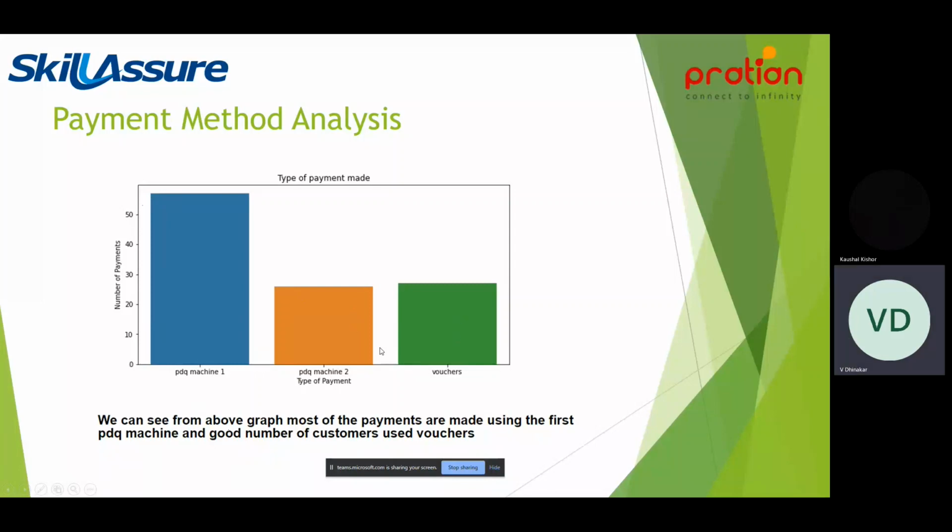Then we have a good number of customers using vouchers. It's the same number of people who are using the second PDQ machine who are also using vouchers. So this is also one of the important insights we have made from the given data set.